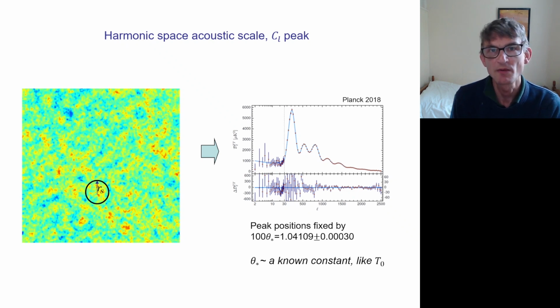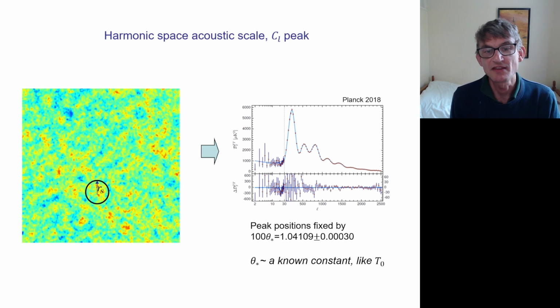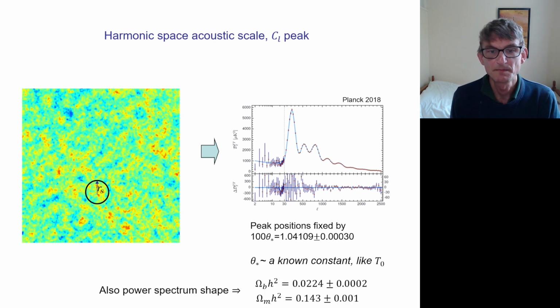People don't normally talk about varying the temperature of the microwave background because it's so well measured. So really, for most models, you don't have to worry about varying theta star either, because it's so much better measured than anything else. It's basically a known constant. We've also got this very nice measurement of the shape of the spectrum of the microwave background here, with these peaks and troughs, and they tell us a lot about the matter contributions in the early universe, as well as the photons and the neutrinos. From that, we can infer the baryon density and the matter density, not quite as accurately as the acoustic scale theta star, but still at the percent level. So these are very well measured now.